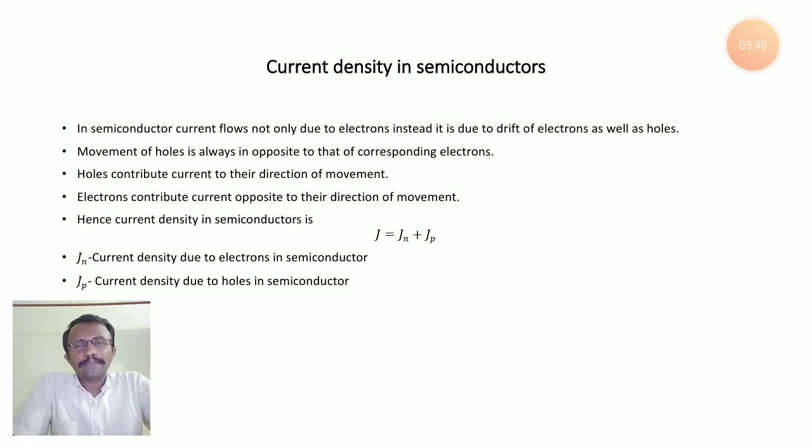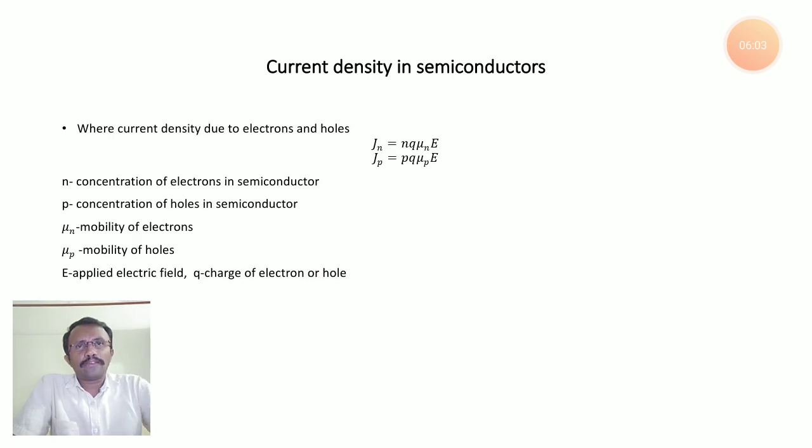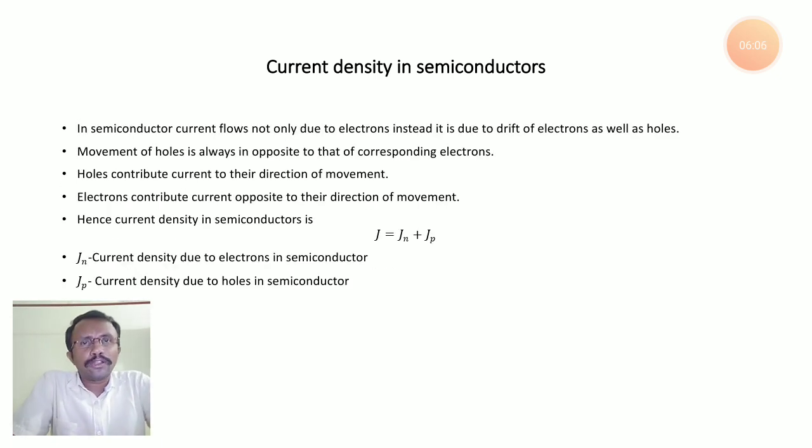That's why in semiconductors the current flow is due to both electrons and holes. So the current density in a semiconductor is J equals Jn plus Jp, where Jn is the current density due to electrons and Jp is the current density due to holes in the semiconductor. Already we know J is equal to N Q mu into E.